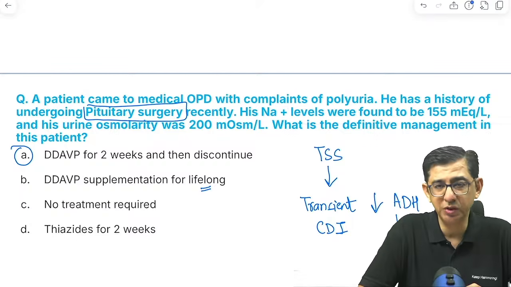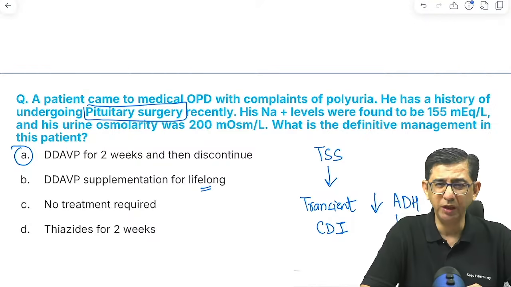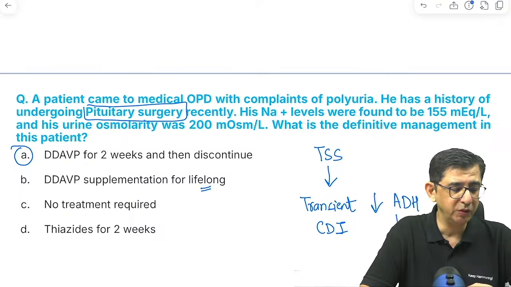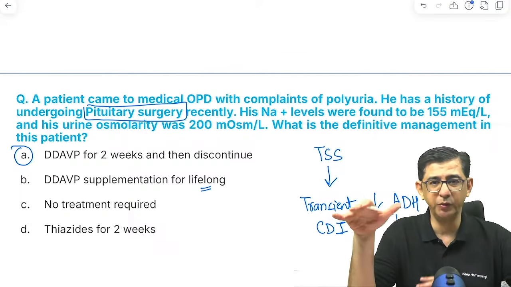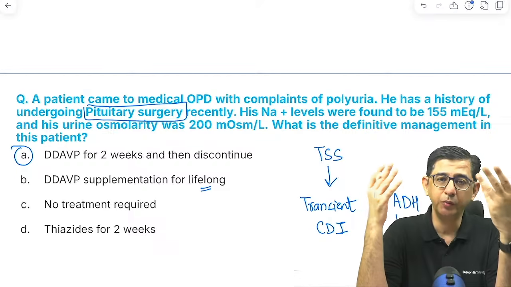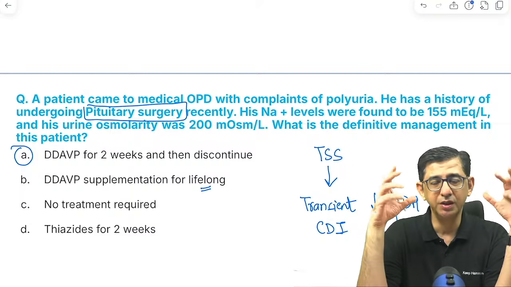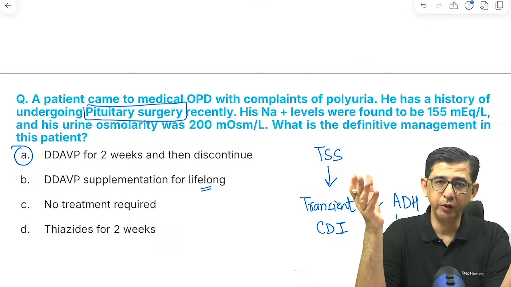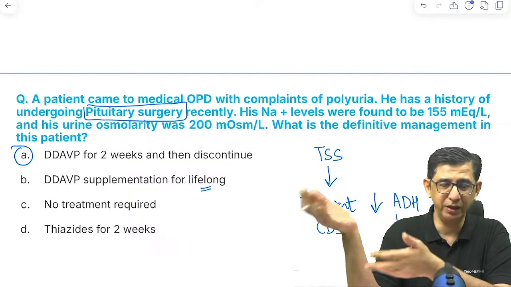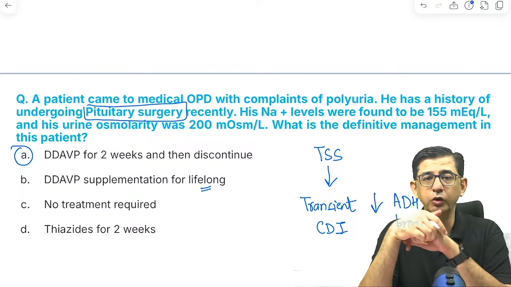The answer to this question is option number A. Again a difficult question. We are discussing the 2024 paper, and I think now the 2023 paper. So this was a difficult one. Most people had answered lifelong. Your thought process is not wrong, that the surgeon went very aggressive, but the textbook says the surgeon will not do such an aggressive operation as to damage the posterior pituitary, because that becomes medico-legal. So he says that after any operation on the pituitary, there is a transient malfunction of the posterior pituitary because of the stress and the local bleeding that has occurred in the area, because any surgery will be associated with local bleeding. So the answer would not be lifelong.